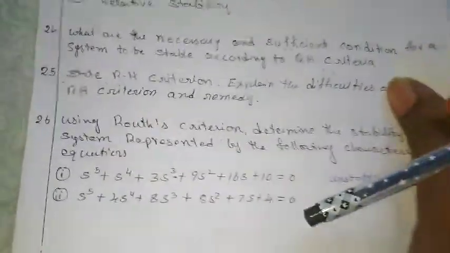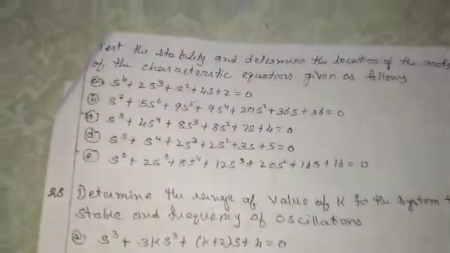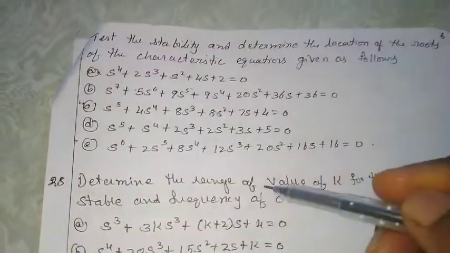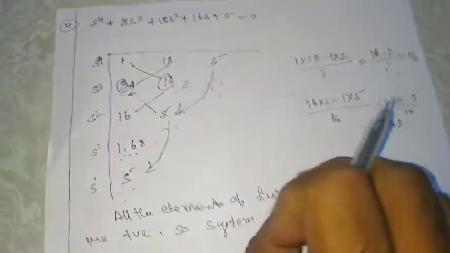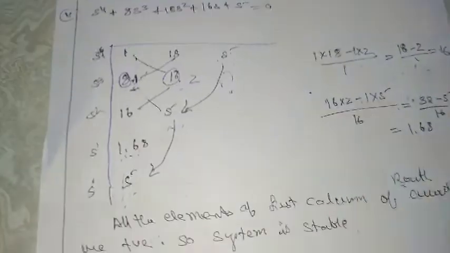Okay. In the same way, please try to do all the problems given in the question bank. While constructing, you will get 2 difficulties in this Routh array that I will discuss in the next class. Please try to solve these problems. Please watch the next class where you will find some difficulties of constructing this Routh array. What are those difficulties? How to solve them? We'll see in the next class. Thank you.